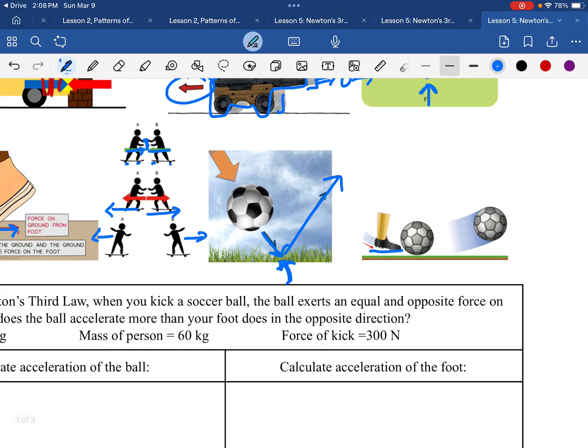If we kick a soccer ball, the soccer ball will also push back against our feet. The harder we kick the soccer ball, the greater the force, the more we're going to feel that on our feet, right? So if we are, say, barefoot and we kick a ball really hard, that's going to hurt because there's going to be quite a bit of force exerted by the ball in the opposite direction.